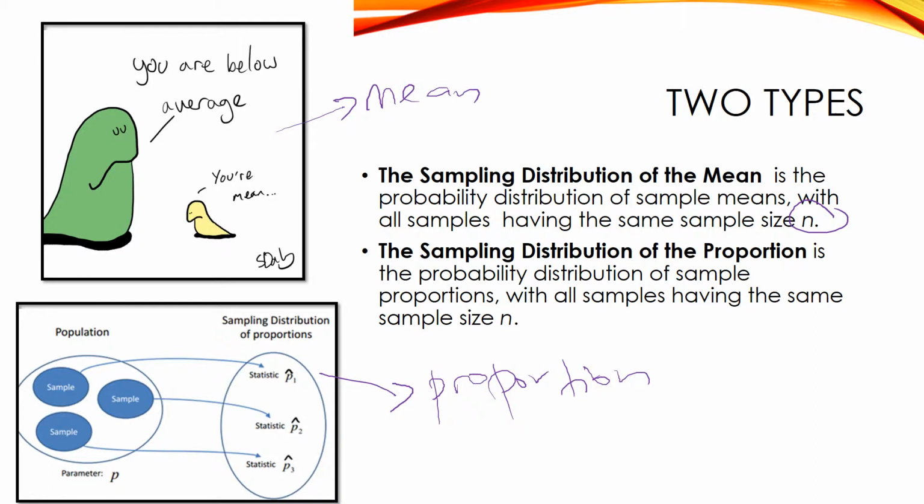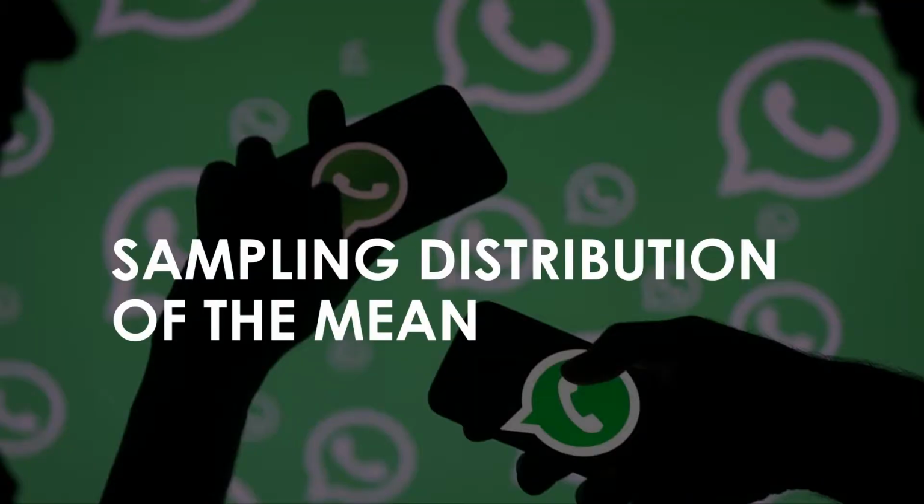So again, this is all about samples. We talk about sampling. So this is the distribution of the sample. I hope you guys can understand why. Later on, you guys will understand why I stress this term sample. Okay, let's talk about sampling distribution of the mean.